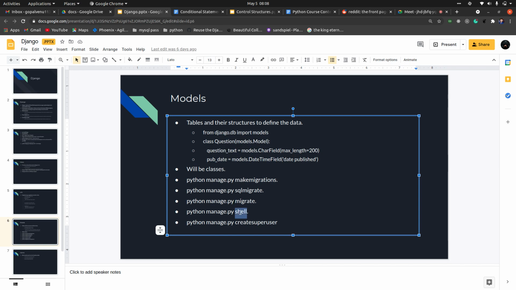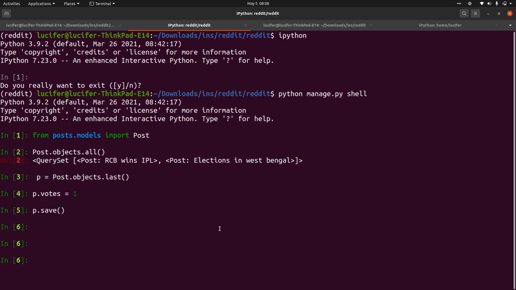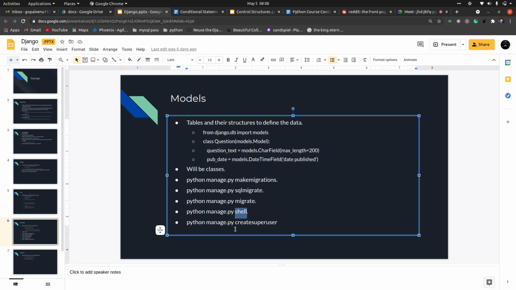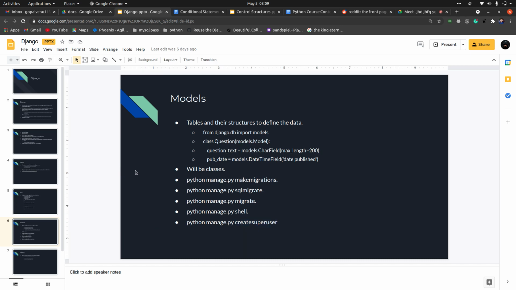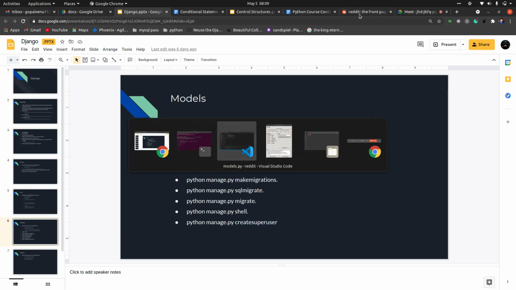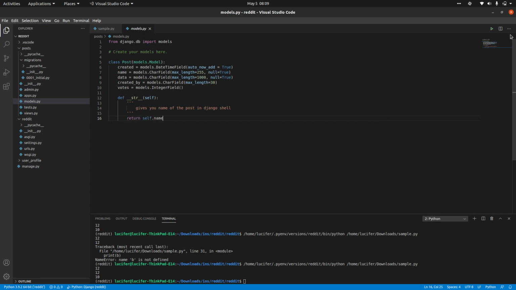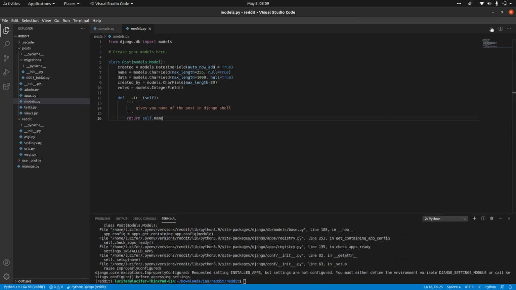This shell is used to do some operations in the IPython, right? We also saw this createsuperuser, how we can create a user which has all the permissions, right? So these are all the things that we have seen. Now let me start the server once. Let me just run the server.